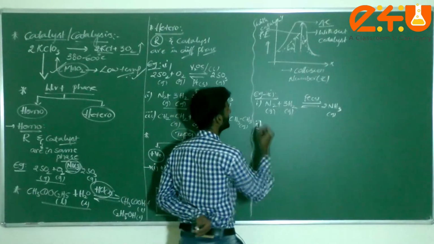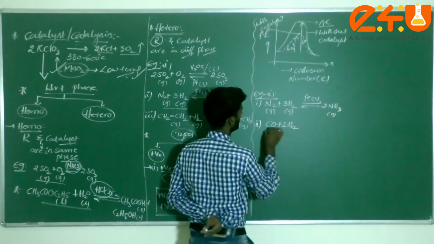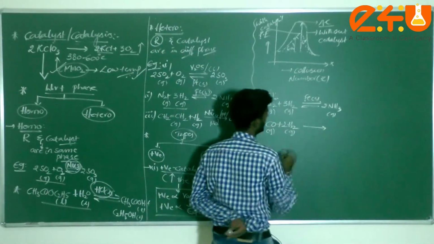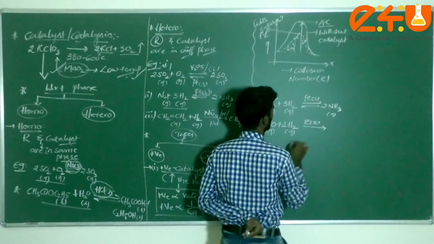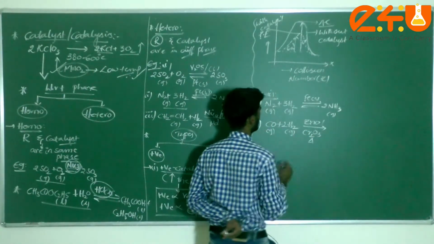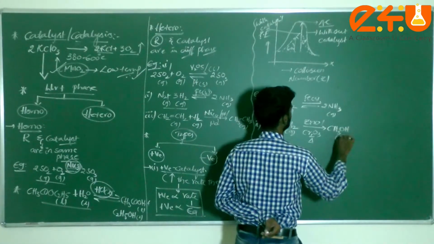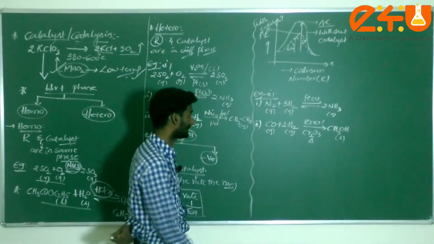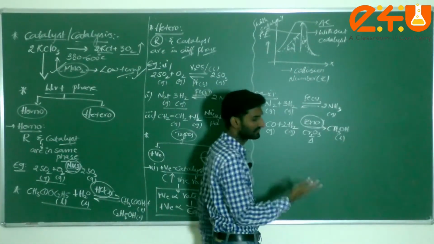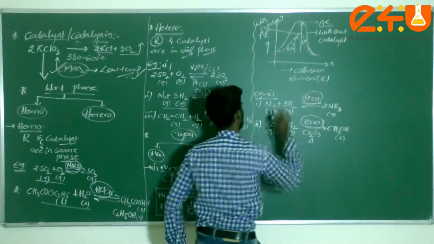Next, CO plus 2H2, both gases. Here I am taking zinc oxide, ZnO, and Cr2O3, and just apply heat. It is converted into CH3OH, which is a liquid. Here zinc oxide acts as a positive catalyst which increases the rate of the reaction. In the previous example, iron acts as a positive catalyst.